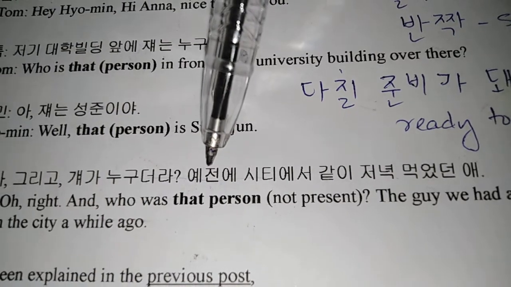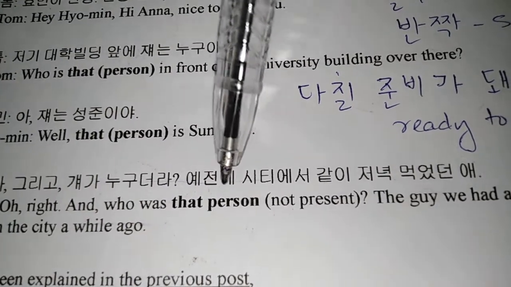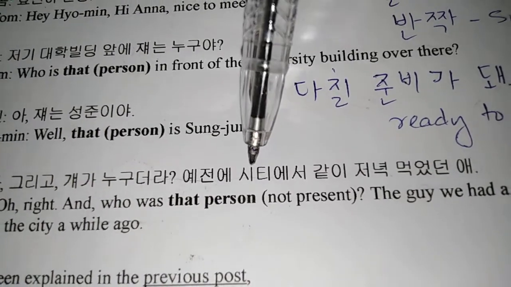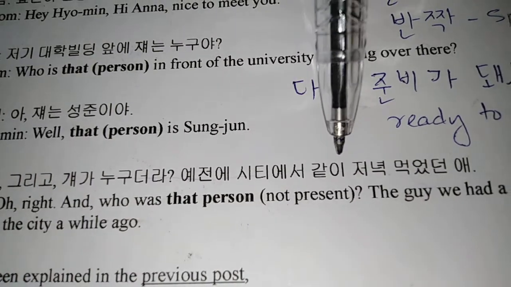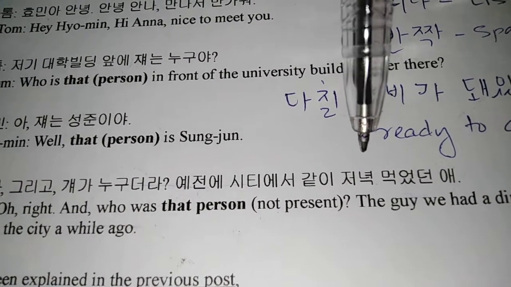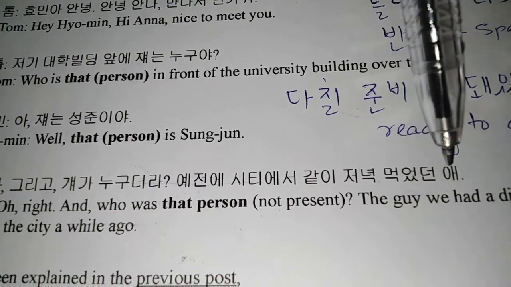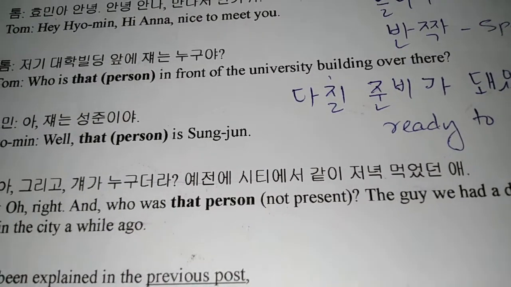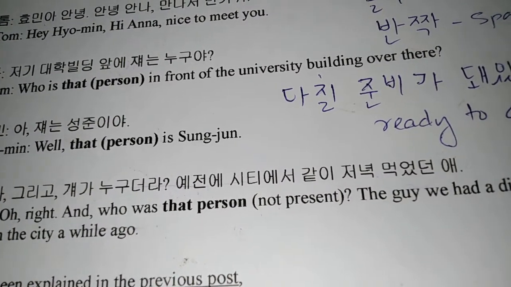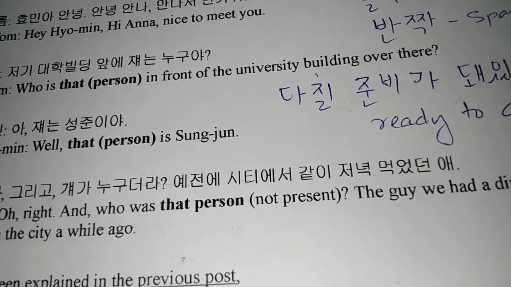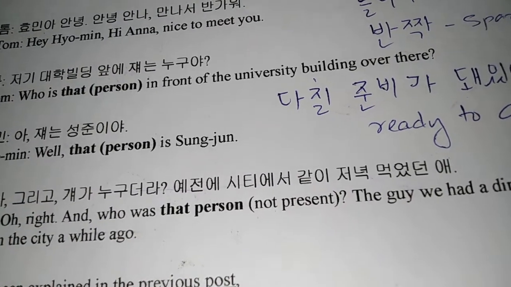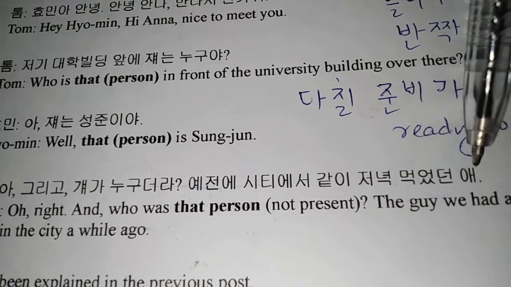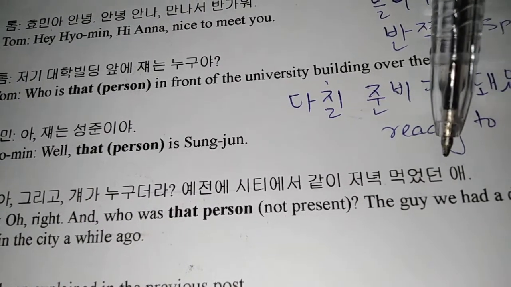So 예전에, 예전 means a while ago, and then 에 here is a time and place particle. 시티에서. So this is the same as city in English. 같이 means together. 저녁 means dinner. 먹었던 애. So 예전에 시티에서 같이 저녁 먹었던 애. So at the city, a while ago, that person had dinner with them. So they were present there at that moment. That's why in the second part of the conversation, 애 is used.